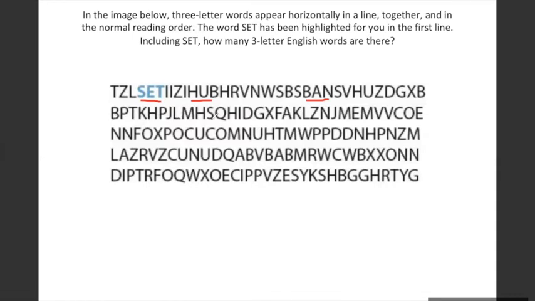As I move to the second one, I find this HID. Okay, that's all. Then I come across this fox. Okay, nothing else in this part, if I see,